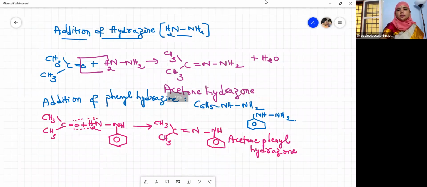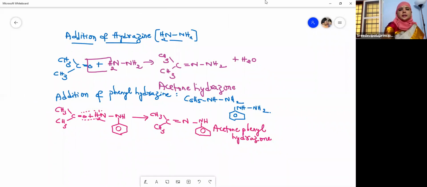NH2NH2 is called hydrazine. Acetone reacts with hydrazine and forms acetone hydrazone. When addition of phenylhydrazine takes place, it forms acetone phenylhydrazone.